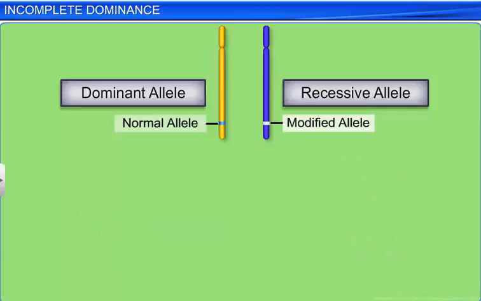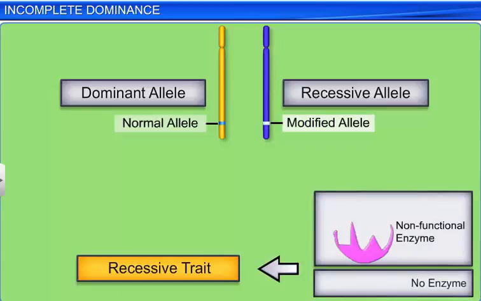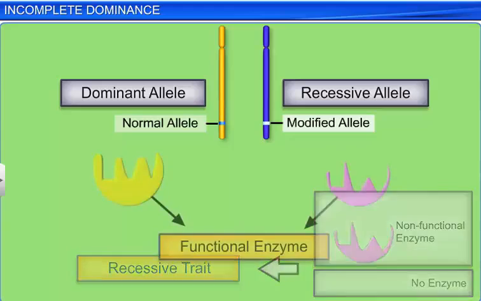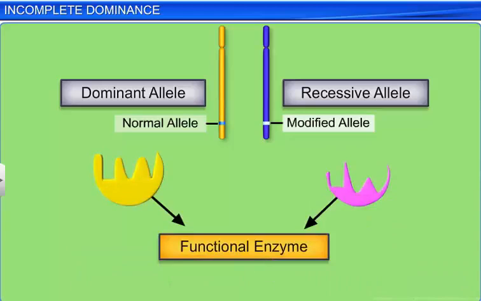So, in the example we just saw, the recessive trait was due to a non-functional enzyme or because no enzyme was produced. Therefore, incomplete dominance causes a distortion of the normal phenotypic ratio and results in offspring with a combined phenotype.